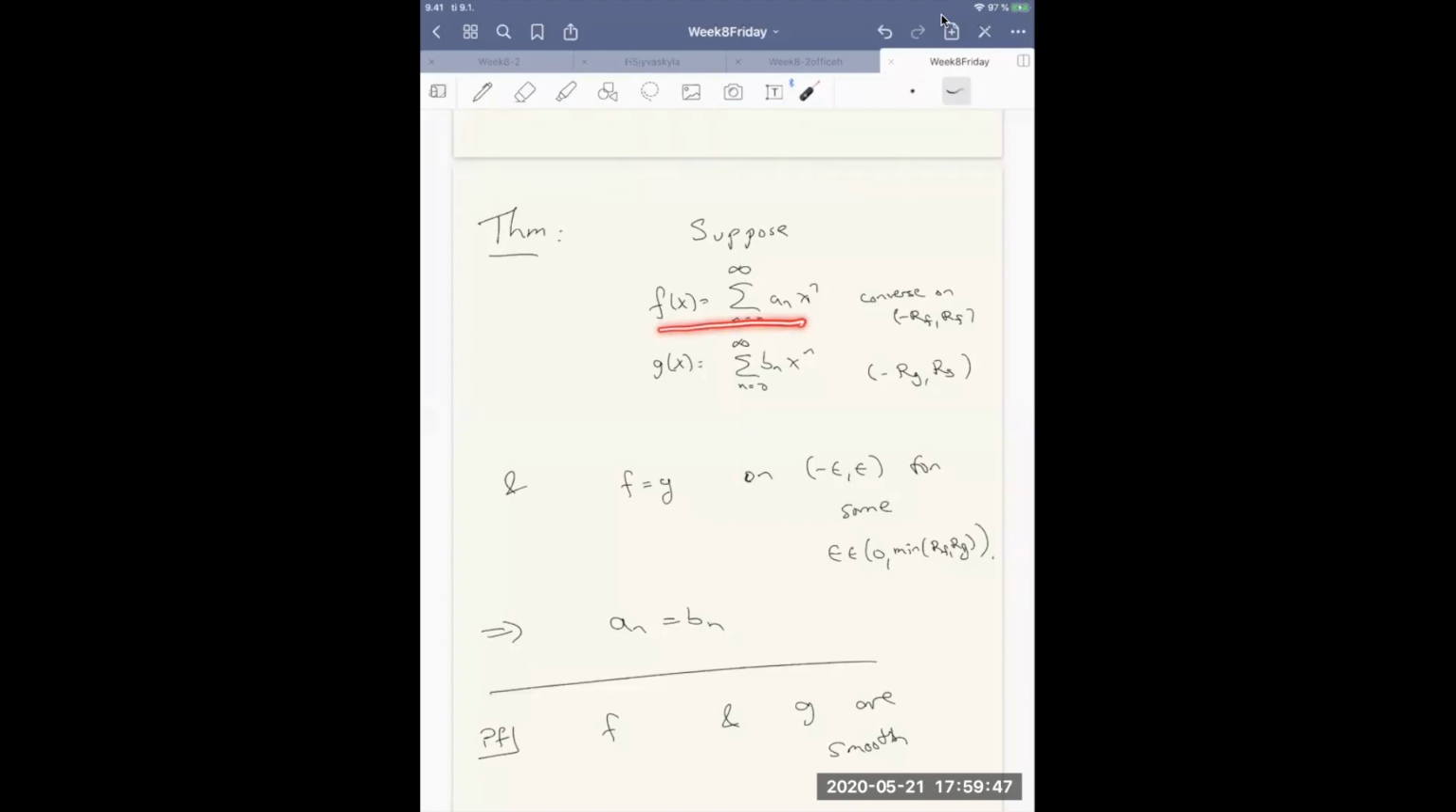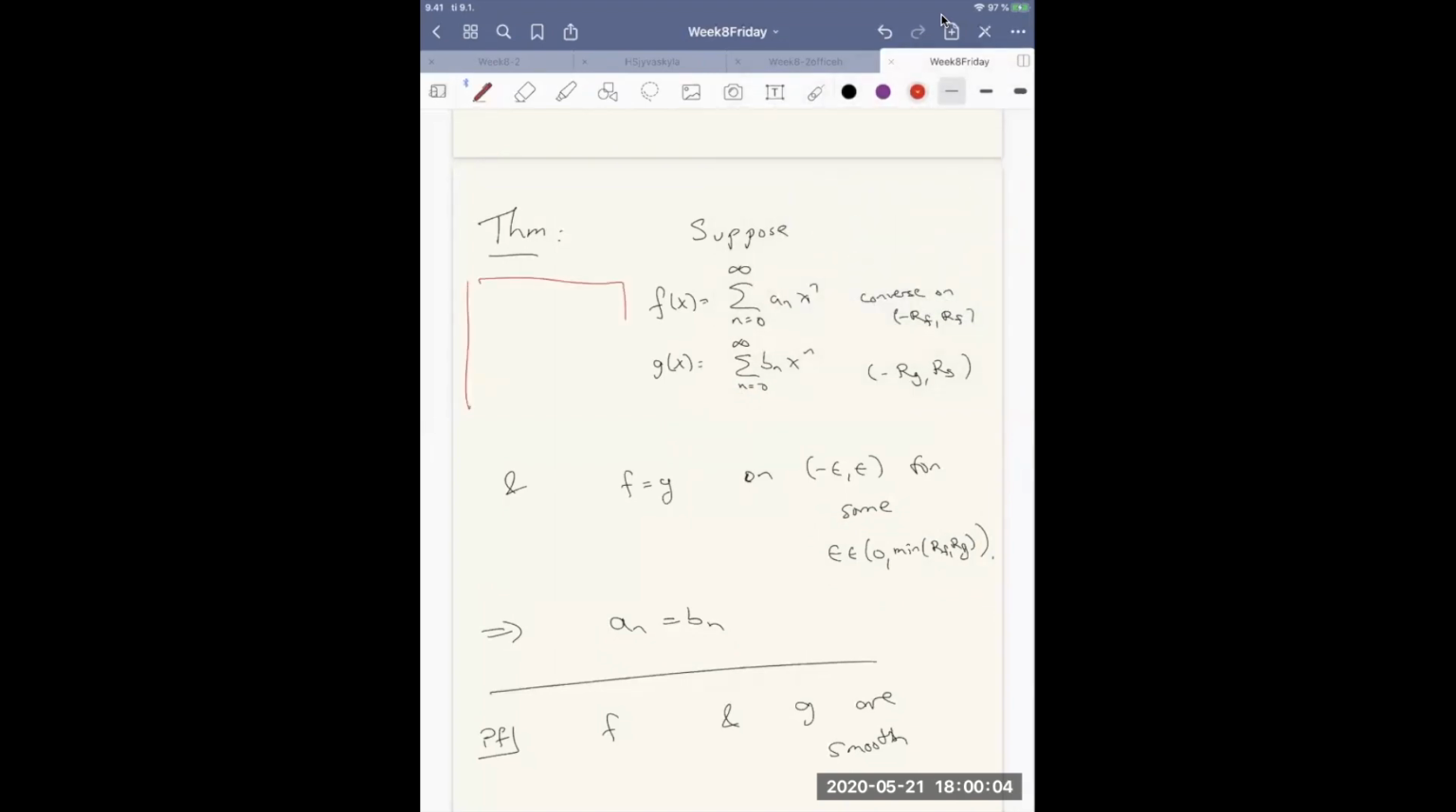Suppose you have two power series that are defined on their own radius intervals of convergence. And suppose that they agree on some small interval that's contained in a domain where both of these converge. Then we can conclude that the coefficients are equal.